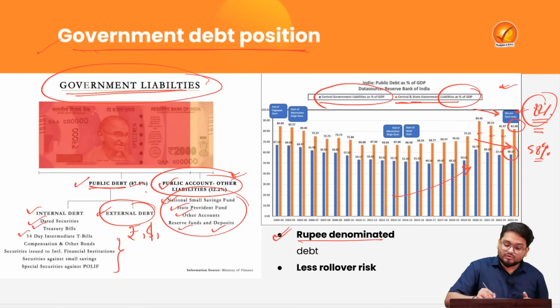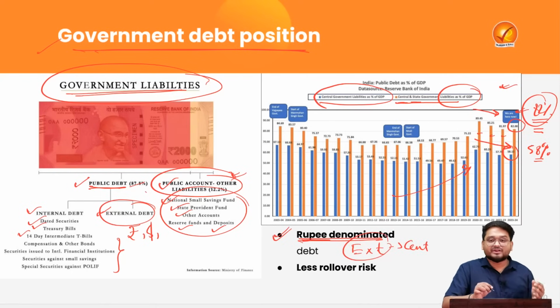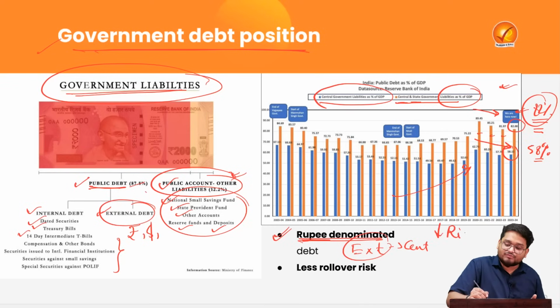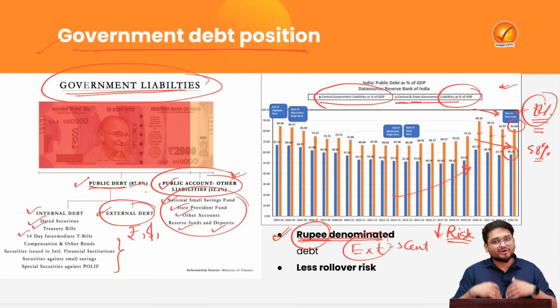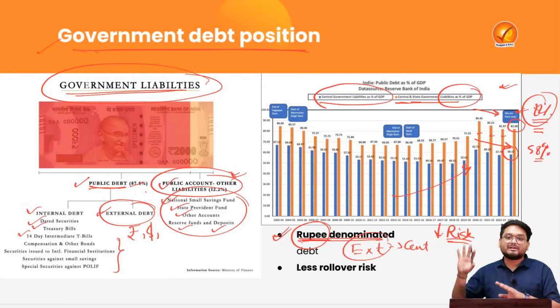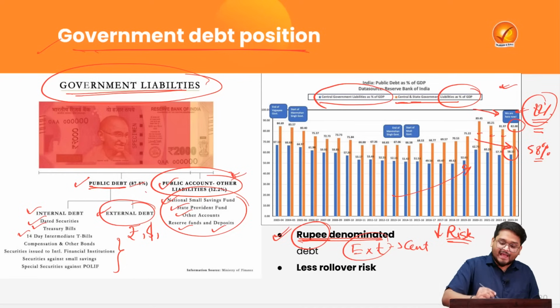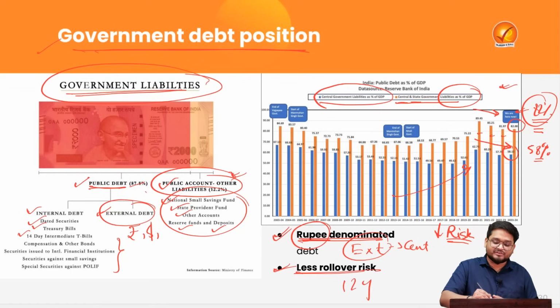Most of the external debt of the country and also of the central government is rupee denominated. So the finance minister in her tweets is talking about the lower amount of foreign currency risk, because most of the debt is denominated in our own currency. It is not dependent on foreign currency fluctuations. And also most of the debt is over a long period of time, say an average period of 12 years.